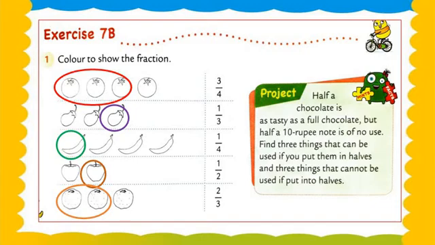Question number 1, 3/4. Directly we have to fill with color. No need to draw anything. This question we are doing from the textbook, so I am showing only the part. You have to fill it like that, as a fraction. See this, 1, 2, 3 and 4. There are 4 tomatoes. So the denominator is 4 and the numerator is 3. Denominator is 4 and numerator is 3. That means color to show the fraction.